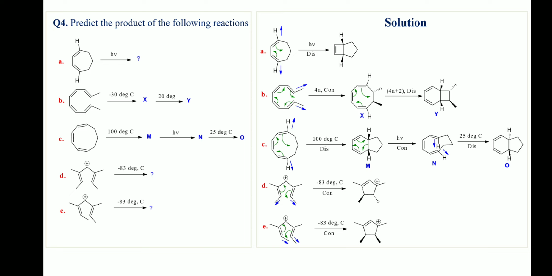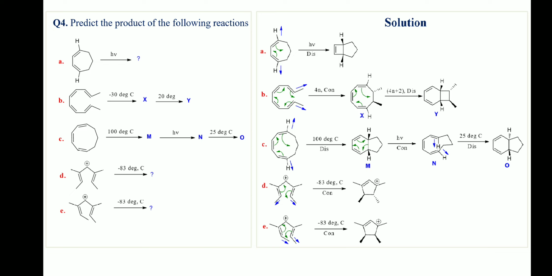In reaction E, the reactant has a 4n pi electron system. Under thermal condition, the allowed rotation will be con. Since the two methyl groups on the terminal carbons are pointing in the same direction, in the product these two methyl groups will be cis to each other.